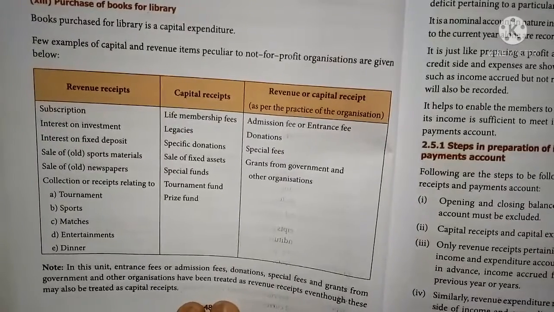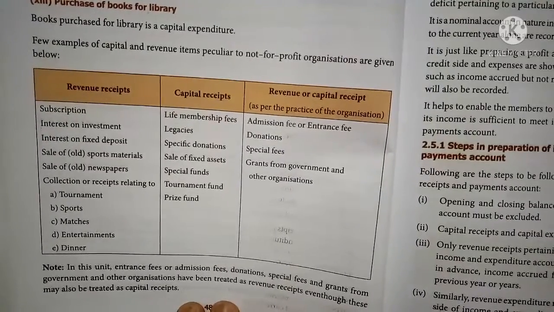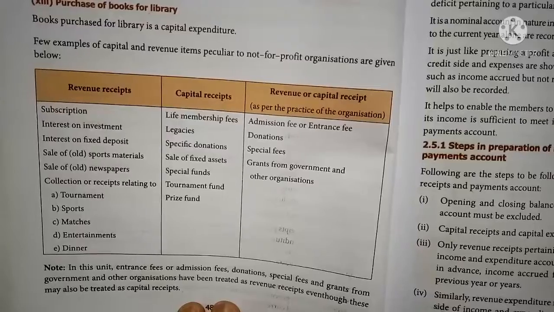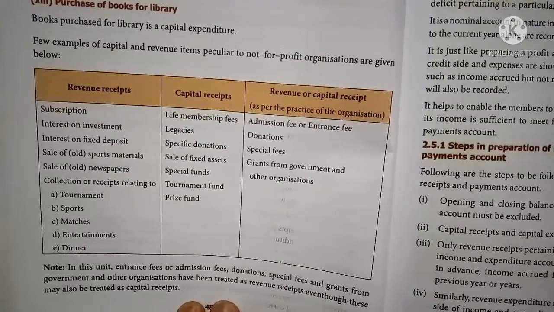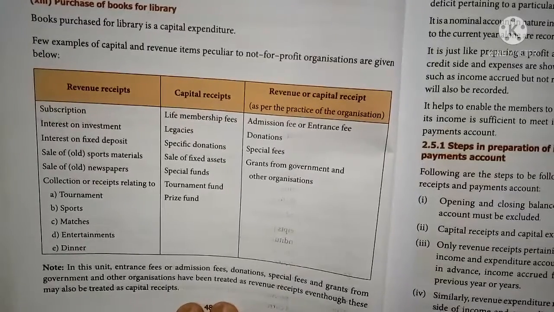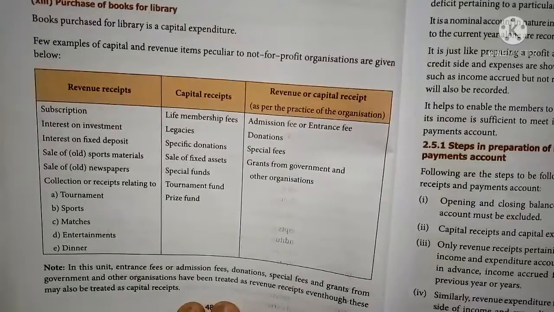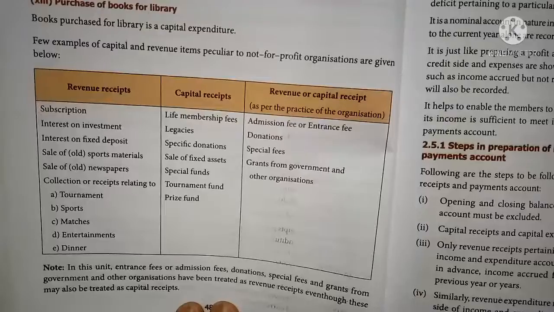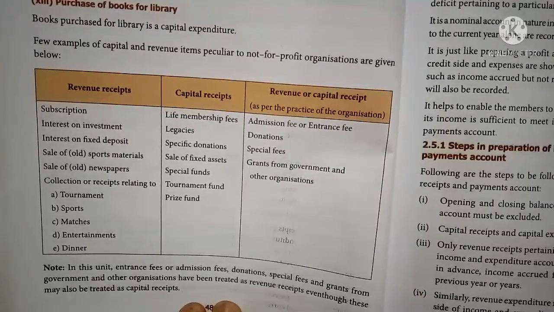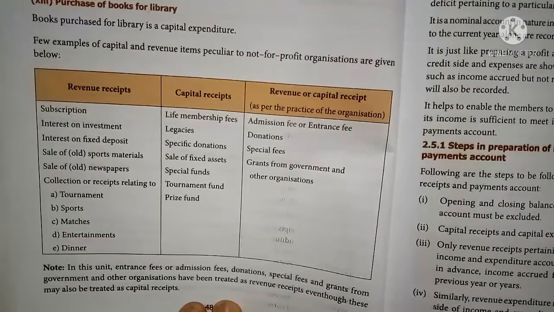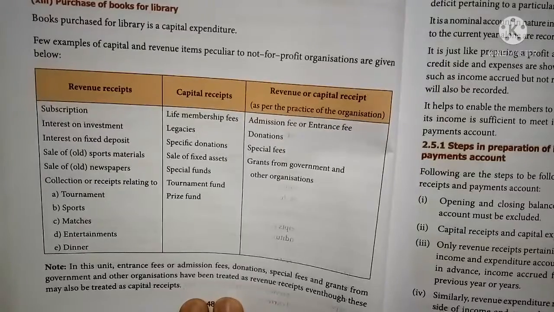So in this video we discuss the second chapter, that is accounts of not-for-profit organizations. In this video we discuss various examples of capital receipts, revenue receipts, and revenue or capital receipts, and some of the capital expenditure.